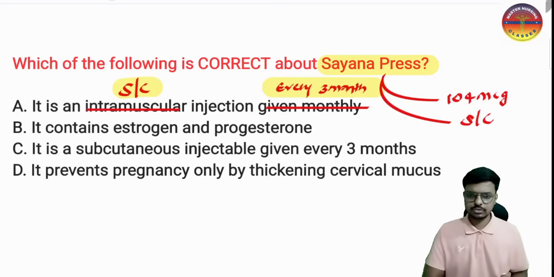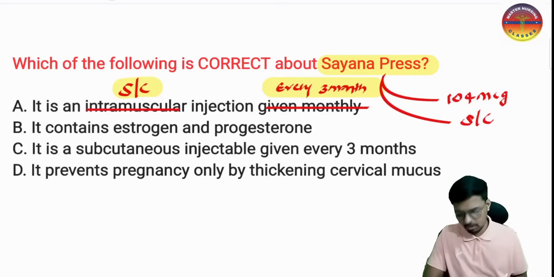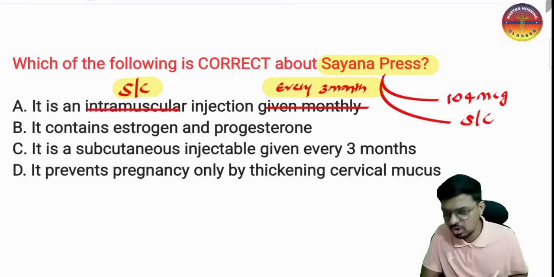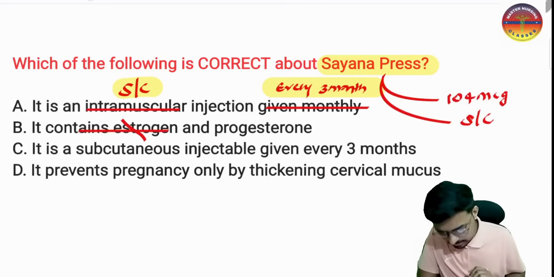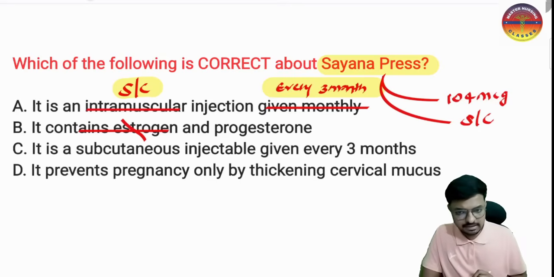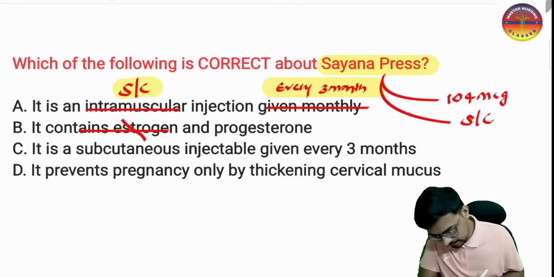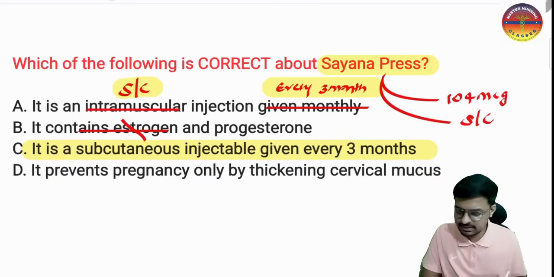Okay, so next option B, it contains both estrogen and progesterone. No, beta, this is only a progesterone injection. This is not containing estrogen. So I am eliminating option B also. Then option C, it is a subcutaneous injection given every 3 months. So this is the perfect answer. It is a subcutaneous injectable, so this is given once in every 3 months.